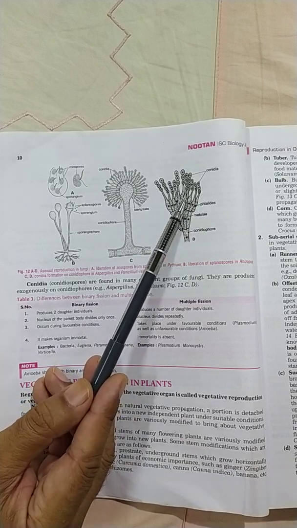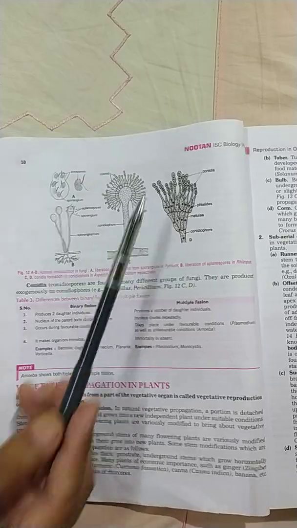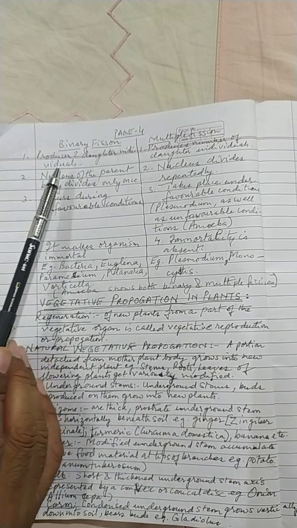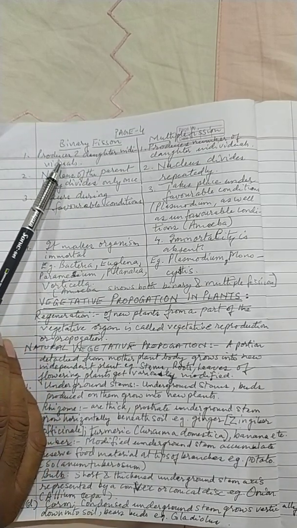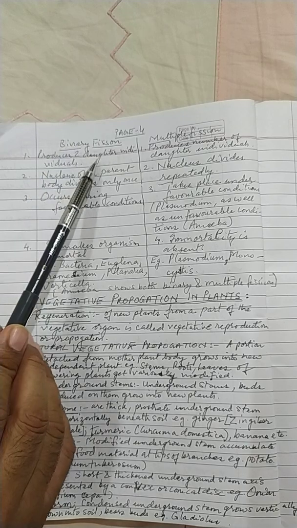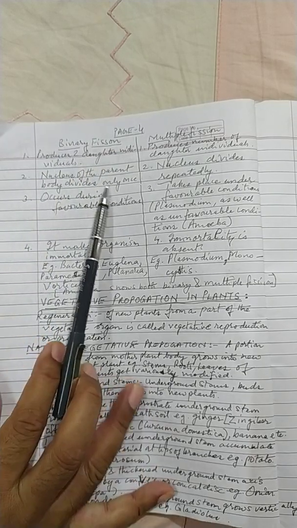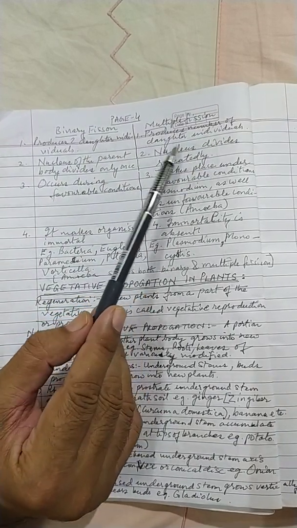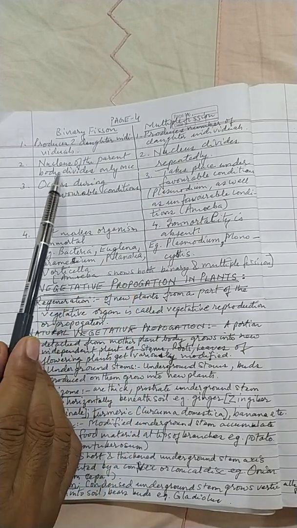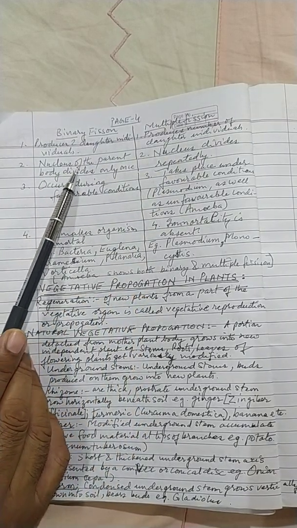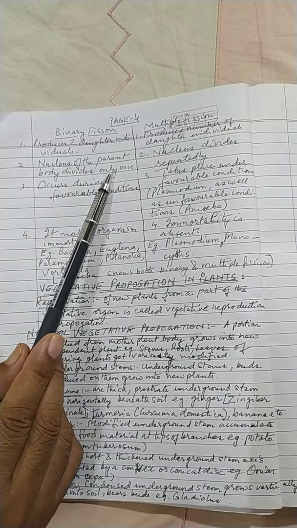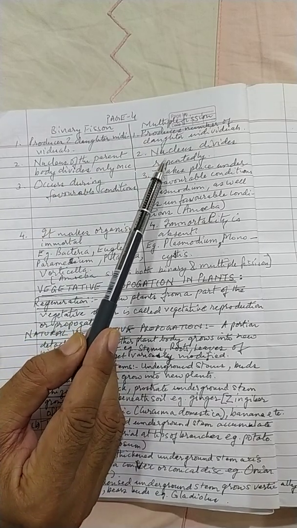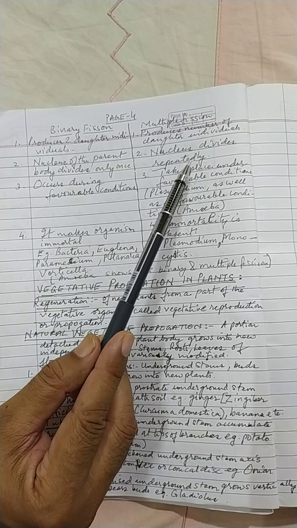Then let us see some differences, children, between binary fission and multiple fission. We see here that binary fission produces two daughter individuals, whereas multiple fission produces a number of daughter individuals. In binary fission, the nucleus of the parent body divides only once, and in multiple fission the nucleus divides repeatedly several times.